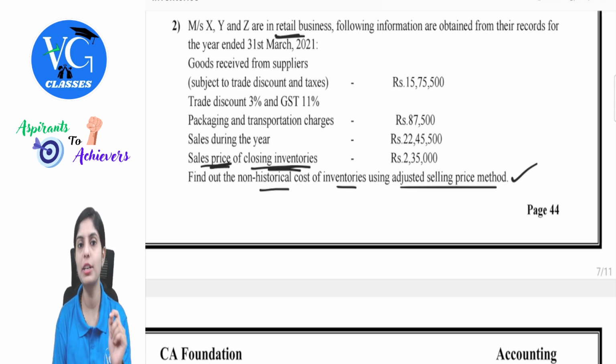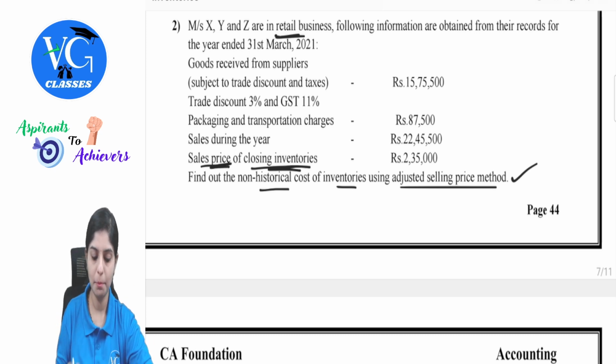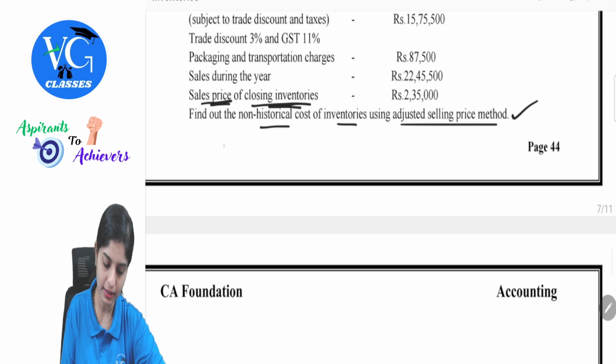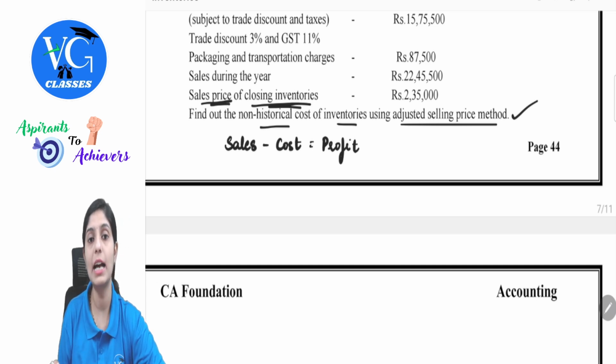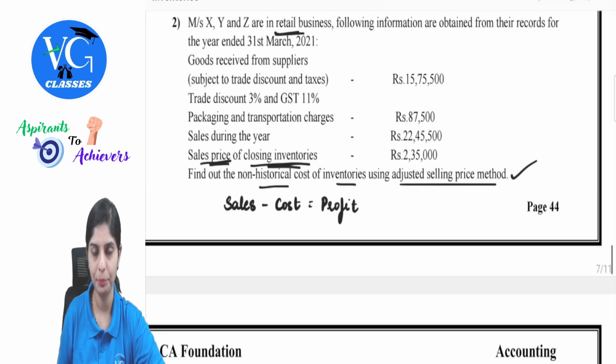So the first point here is how to find out that profit element which is involved in this. Simple understanding, we have learned this in our mathematical terms, that is sales minus cost will give us what? Profit. So we will just understand this in this particular form, sales and cost.